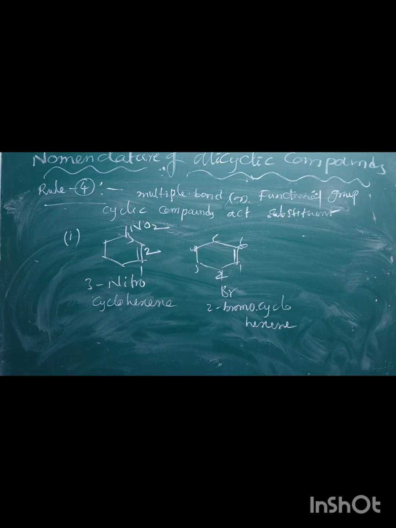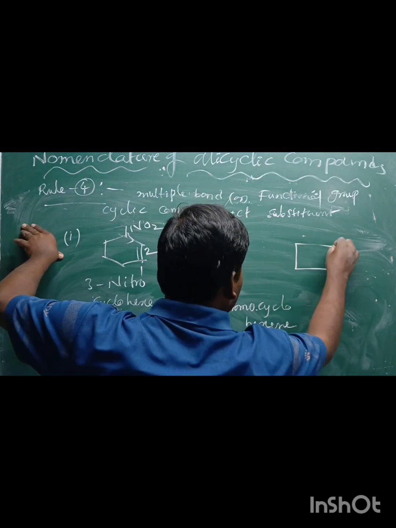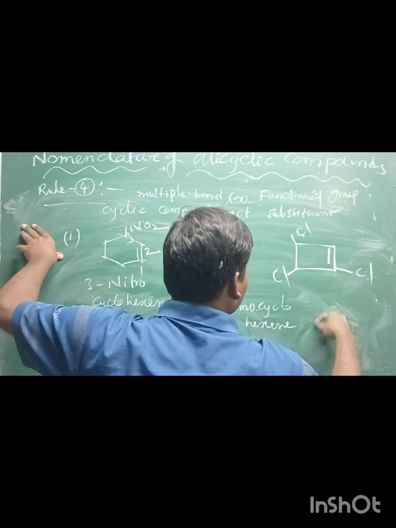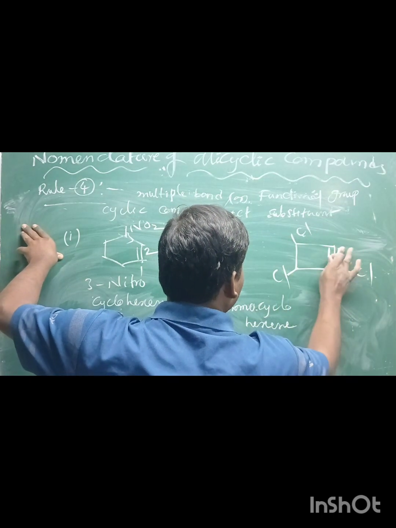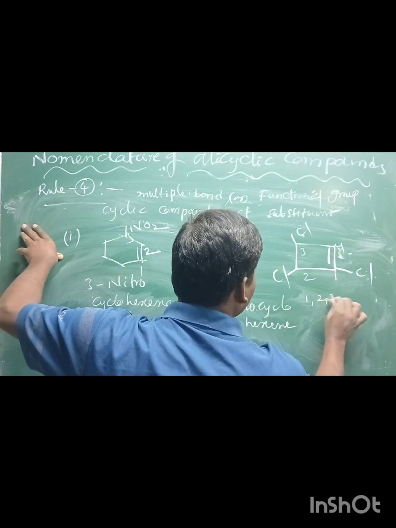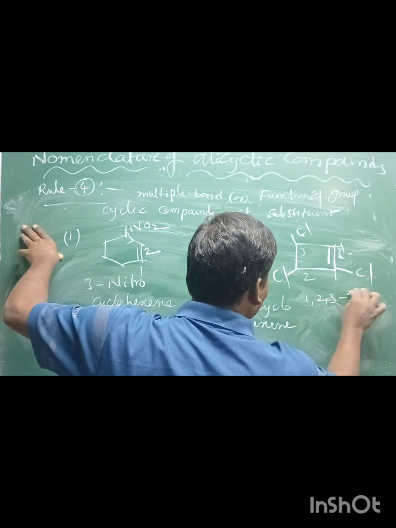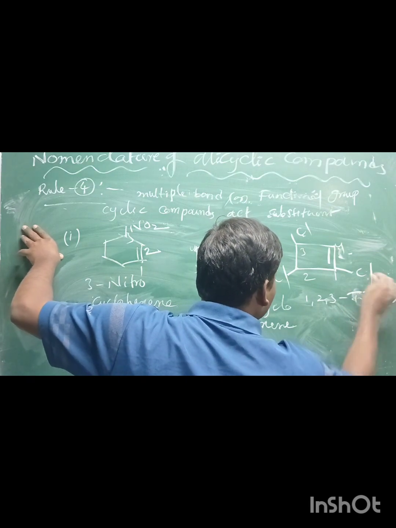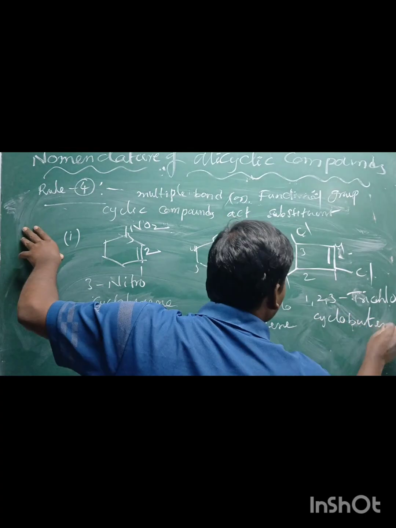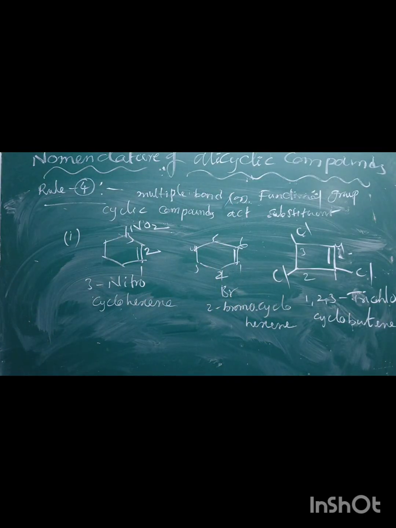Or if you take one more example here, the numbering always starts with 1, 2, 3 trichloro cyclobutadiene. This is the information about rule number 4.